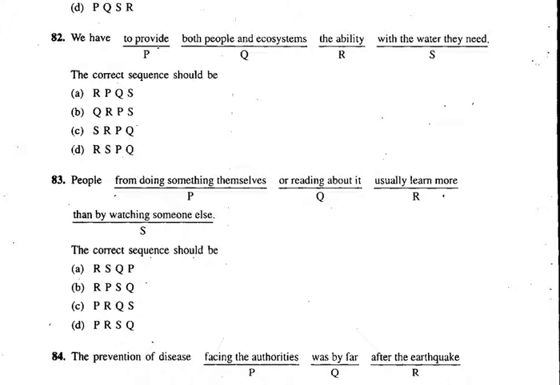So, which is the correct one? People usually learn. So start with R. Either option A is correct or option B. People usually learn more from doing something themselves than by watching someone else or reading about it. It's correct. So, people usually learn more. RPSQ. That's the correct answer. So answer B is the right answer.